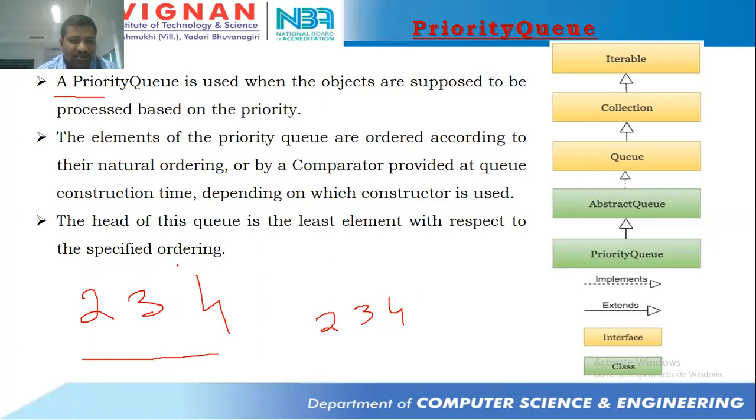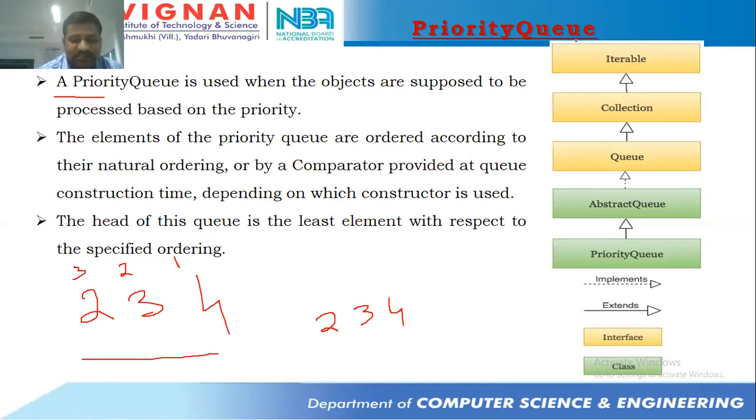That means 4 is having more priority, so I'm giving it as 1, and 3 will be having the next priority after 4, and 2 will be having the next priority after 3. So in general human psychology, what will they be thinking, which element has to be inserted first? Highest priority. The highest priority element needs to be inserted first.